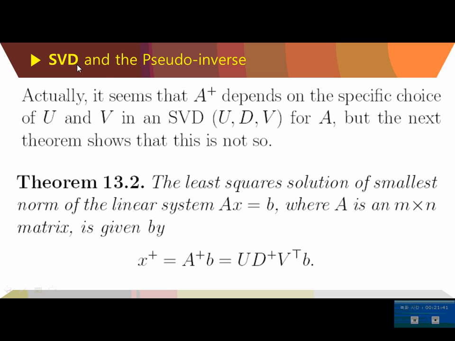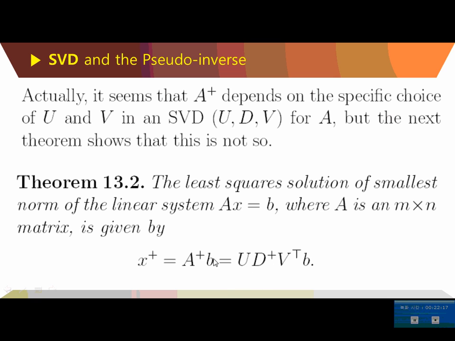And the singular value decomposition and pseudo inverse. So actually it seems that A dagger depends on the specific choice of U and V in a singular value decomposition for A. But the next theorem shows that it's not so. The least square solution of the smallest norm of the linear system AX equals B, where A is an n by n matrix, then X dagger can be written as A dagger times B, where A dagger was found from the singular value decomposition.